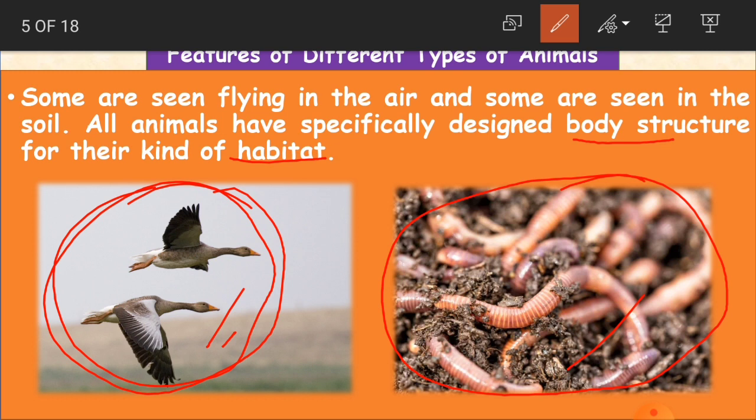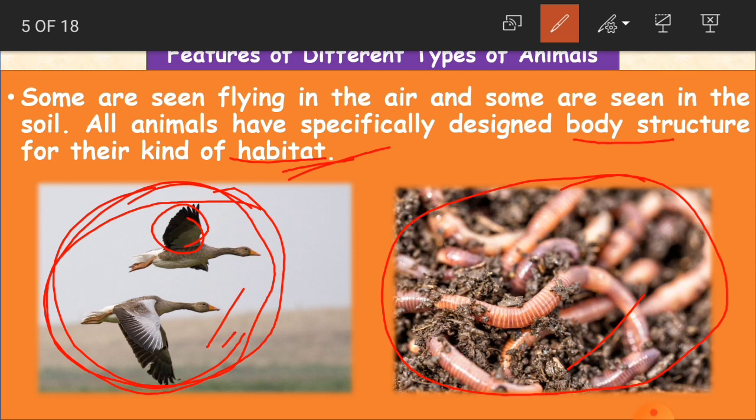Habitat means the place where they live. For example, children, here if you see, these birds are in the air. How are they in the air? They are able to fly in the air. That is why they are in the air. And with what help are they flying, children? With the help of their wings.